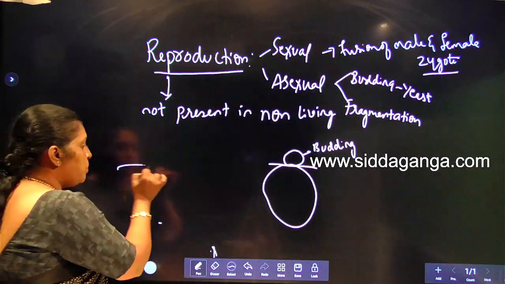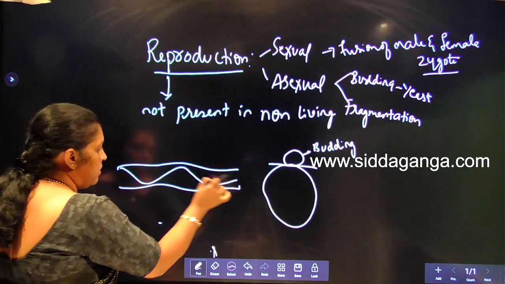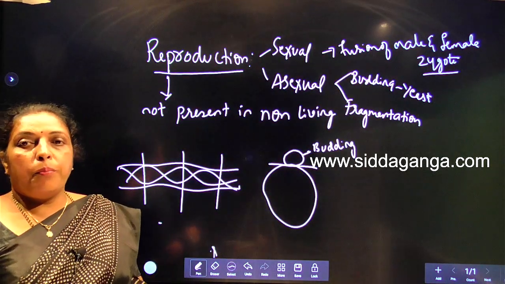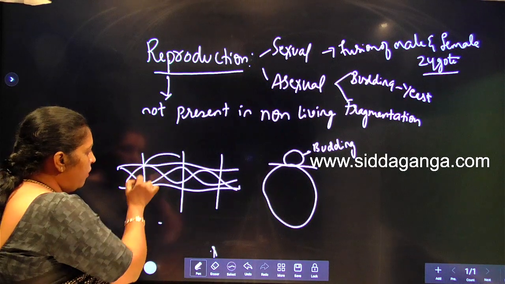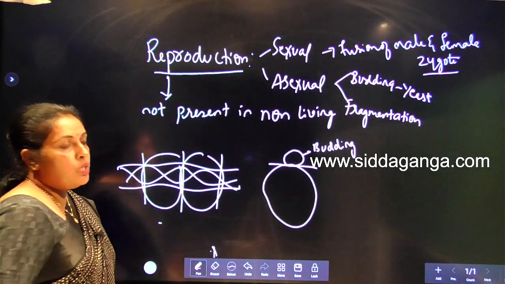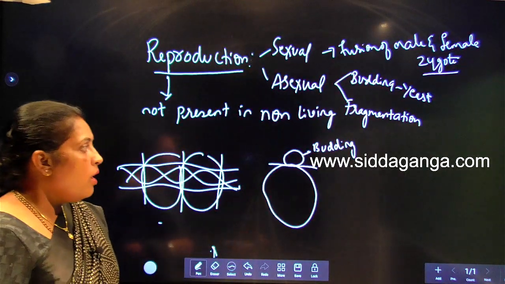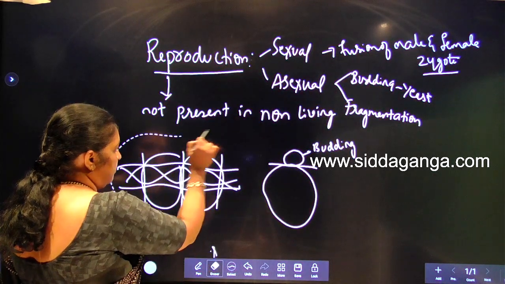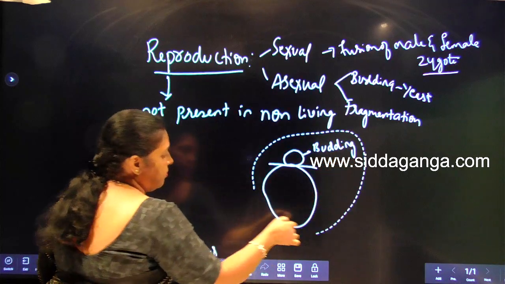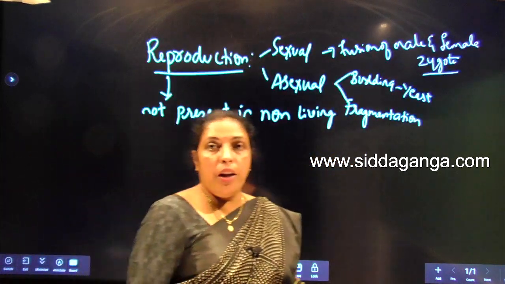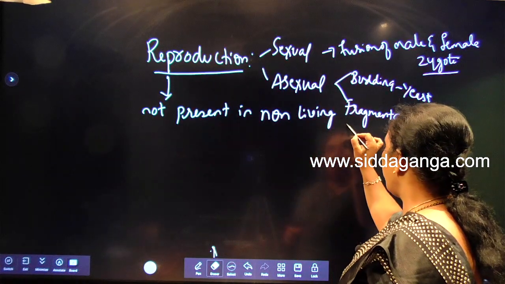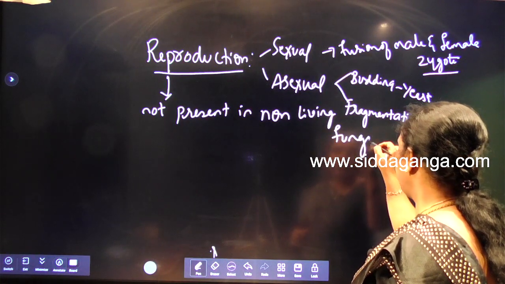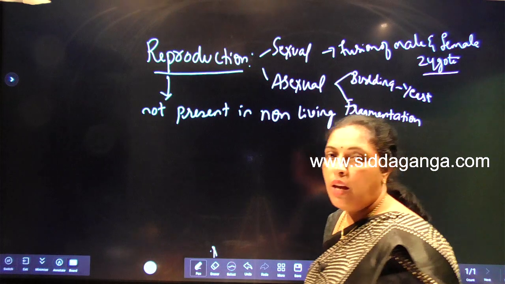Fragmentation is like in Spirogyra. When we cut the organism, it breaks by itself and every fragment develops into a new individual. That process is called fragmentation. Fragmentation is seen in fungi and filamentous algae.